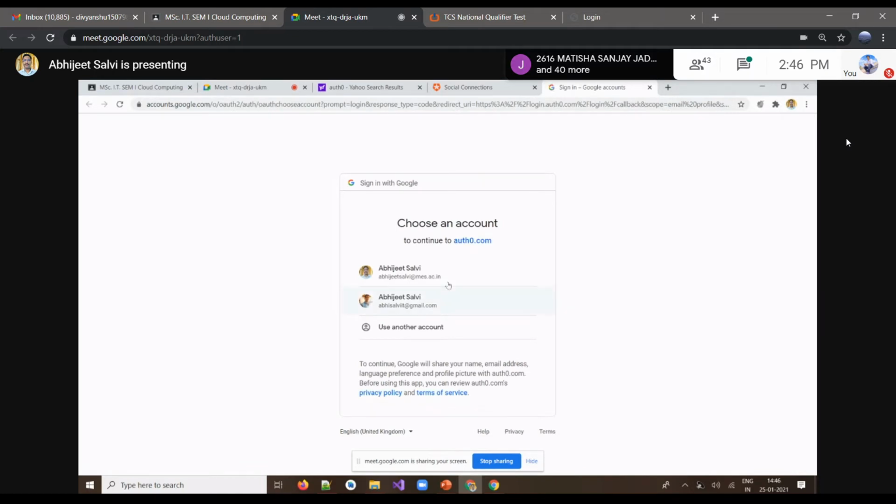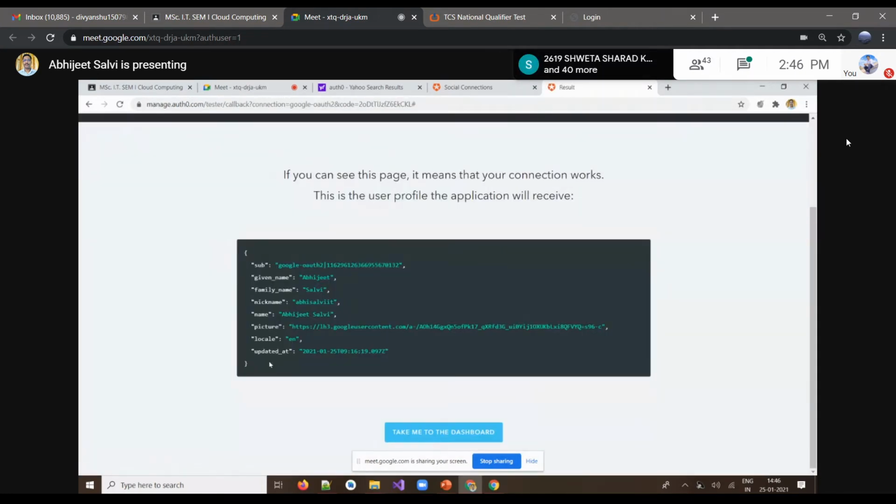Now it's prompting me to choose an account to continue with Auth0.com. I'm selecting my private account only. Whenever I go for that, I get some of the details. This is what is actually fetched by Auth0 for me. When the user accesses this, the user will get my personal details like family name, nickname, photograph, and an updated link for the photograph.